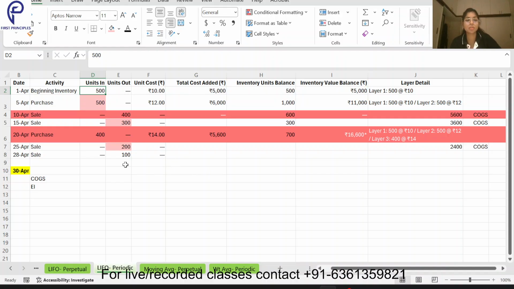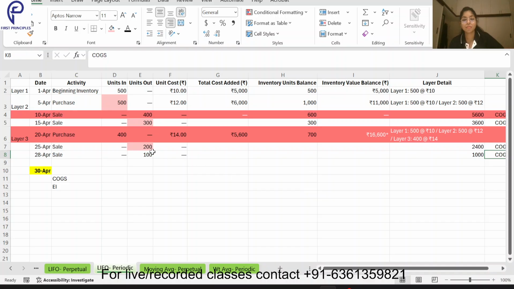So from this one I am going to sell 100 units at the rate 10 each. So this becomes 1000. This is my cost of goods sold. Now if I talk about my ending inventory, what is it? From this 500, this 100 has been used, so 400 units are remaining at the rate 10 each. So 4000 will be my ending inventory.